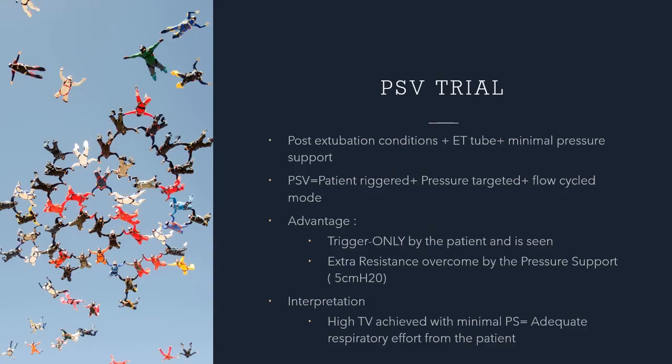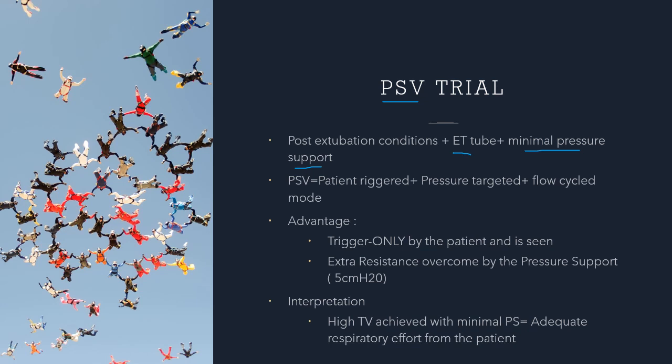What about the other ERT? PSV, pressure support ventilation. Pressure support ventilation is you simulating post-extubation conditions with the ET tube but adding a minimal pressure support. Remember that T-piece did not have a pressure support, whereas here you are adding a pressure support.